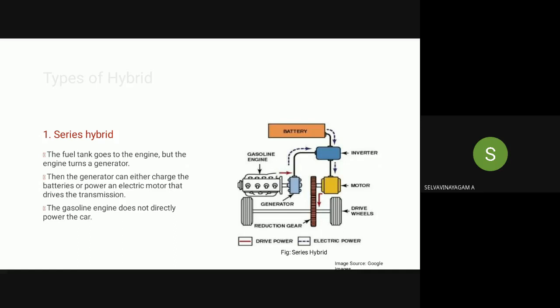In this diagram you can see what happens. Here is the IC engine, and it runs the generator. The IC engine is used for generating power. The generator generates electricity, which goes into the inverter system and then to the drive system. The electrical motor is connected to the transmission system, and the transmission system drives the power system.